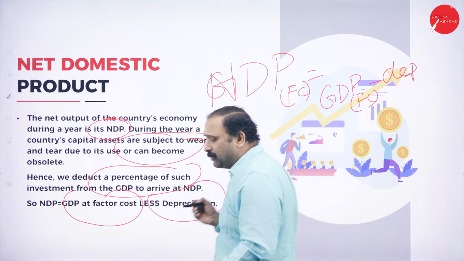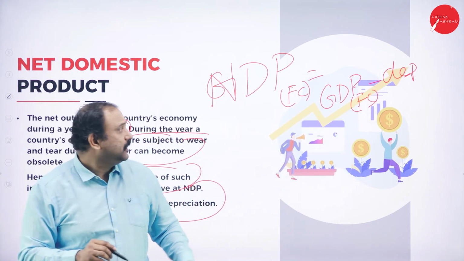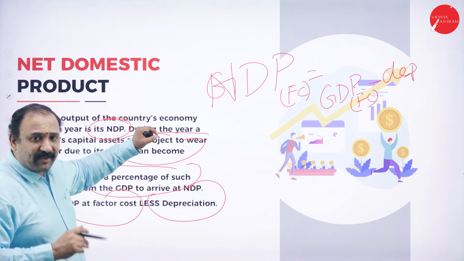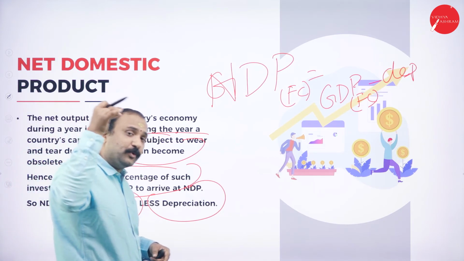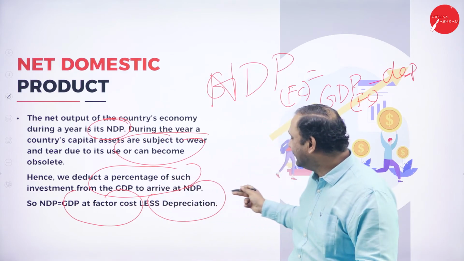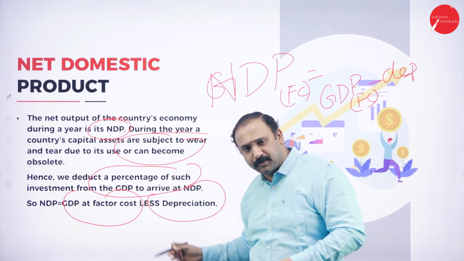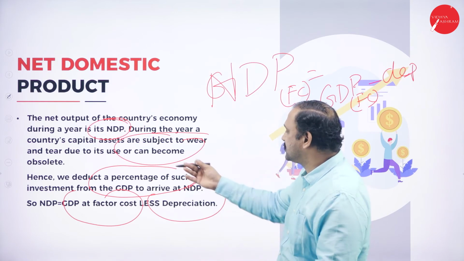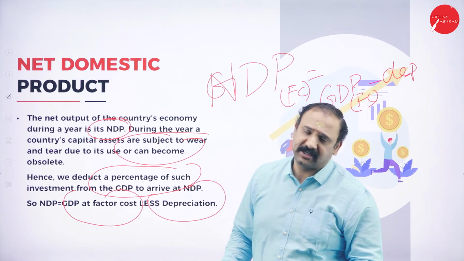Why? Because if you understand this formula here, NDP, the net domestic product, we are arriving at the net value. How can you arrive at net? Subtract all the gross factors from that. So you are subtracting the depreciation from the gross domestic product at the factor cost. You will get your net domestic product.